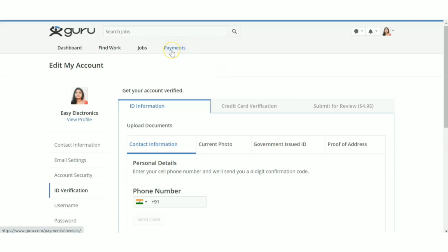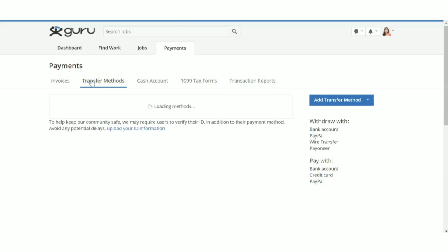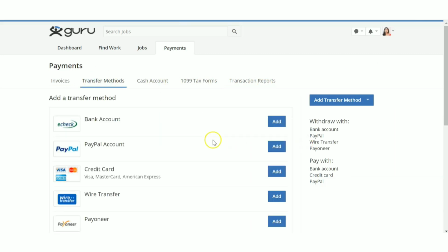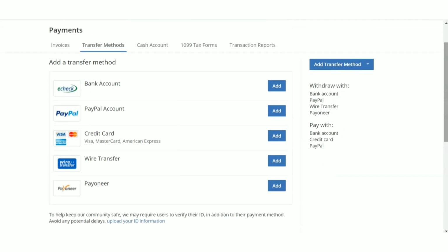Here you can see there is payments. Just click on the payment methods. There is invoices, transfer methods, cash account, and all those details. Just click on the transfer methods. You can see the various methods in which they are giving you the money. Okay, there is bank account details, PayPal, credit card, wire transfer, Pioneer. Also, these are the various methods.